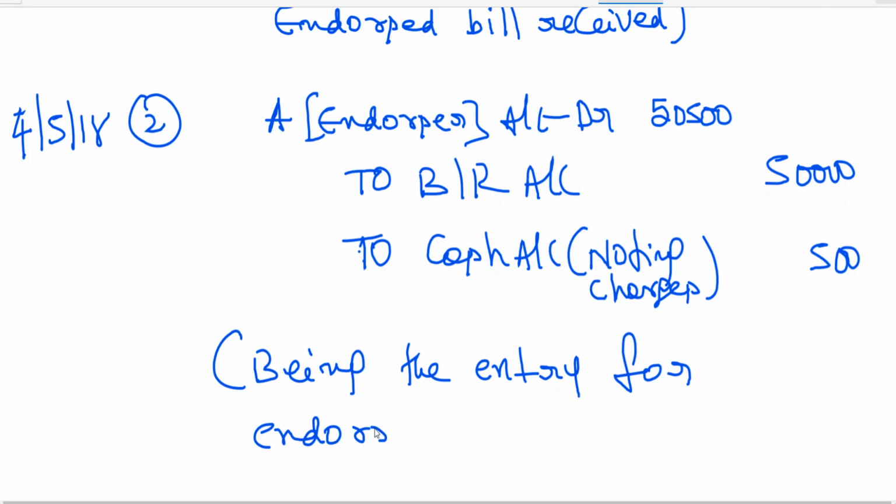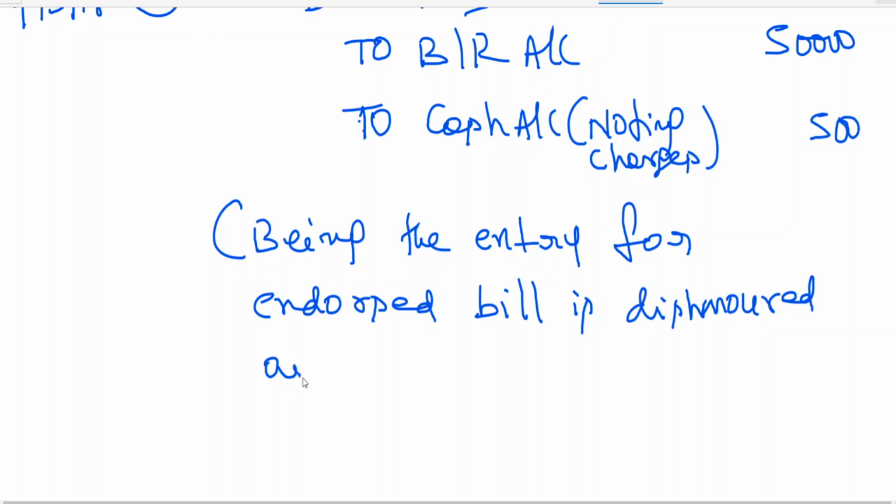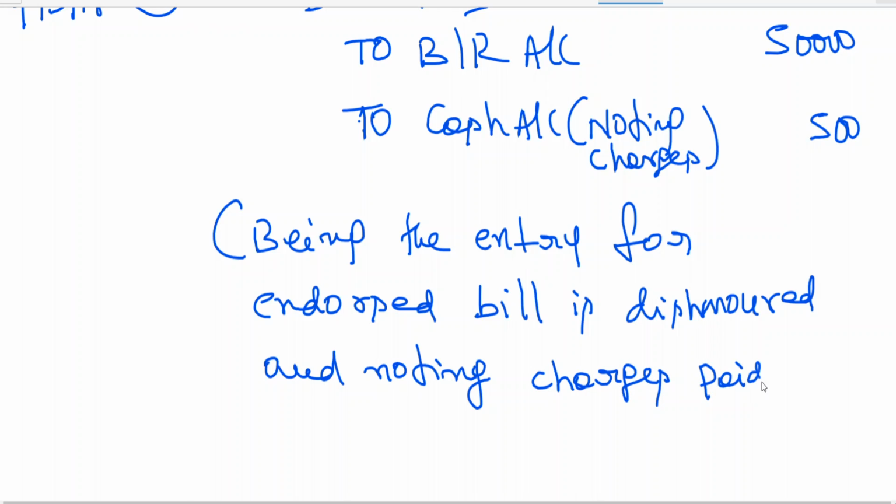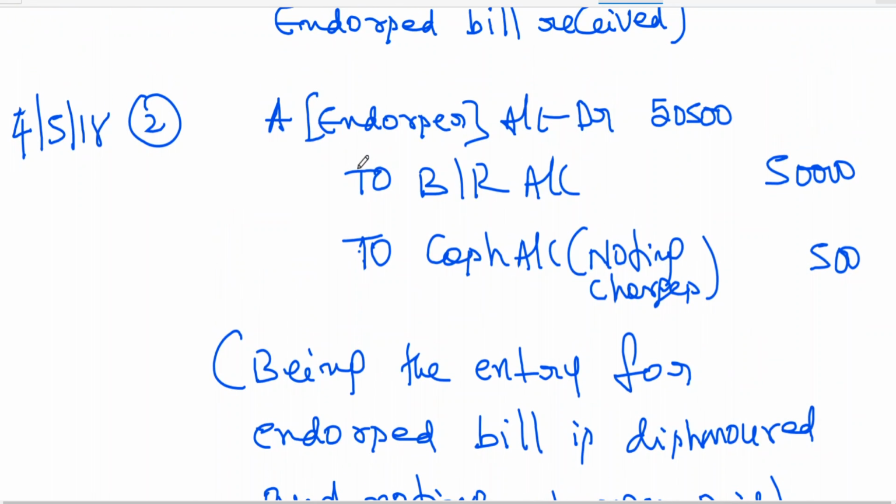Entry for endorsed bill is dishonored and noting charges paid. Being the entry for endorsed bill is dishonored, noting charges paid. So he's going to collect the money from whom? A. Because of A, this is what has happened.